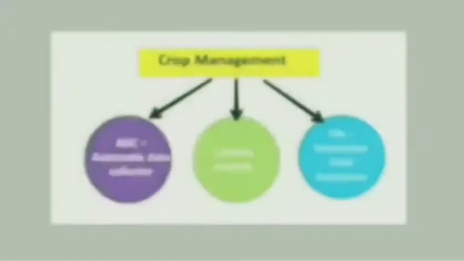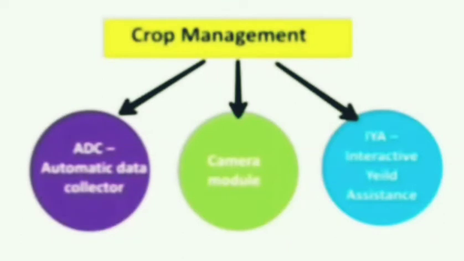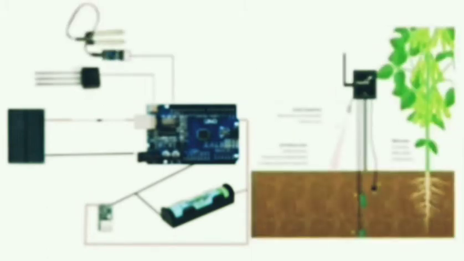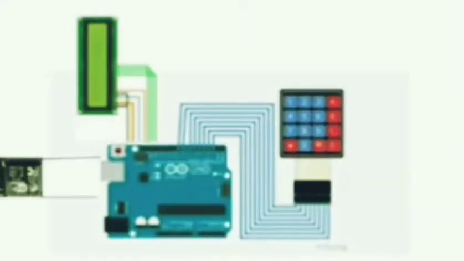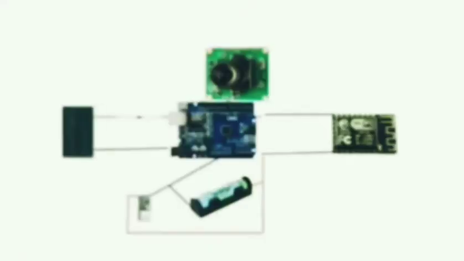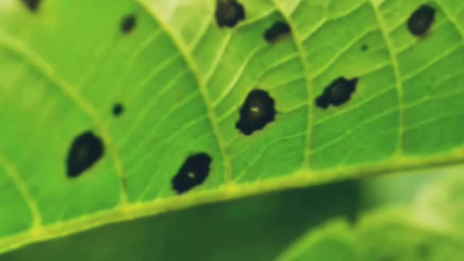Initially, we designed a project with 3 modules. Firstly, ADC, the automatic data collector, to fetch data like temperature, soil quality and prediction of cloudburst. Secondly, IYA to get data of water level and urea from farmers and interpret the output. And thirdly, the camera module specially designed for image acquisition. The ADC module, IYA module and camera module are connected together.